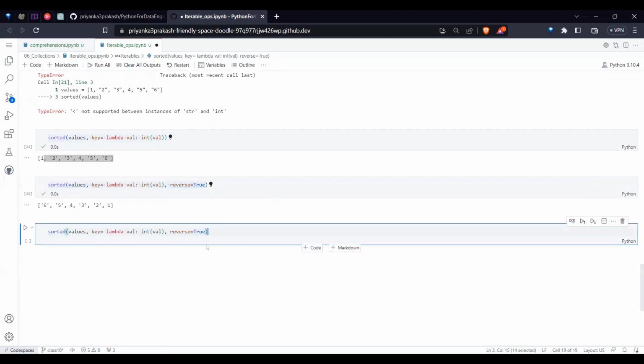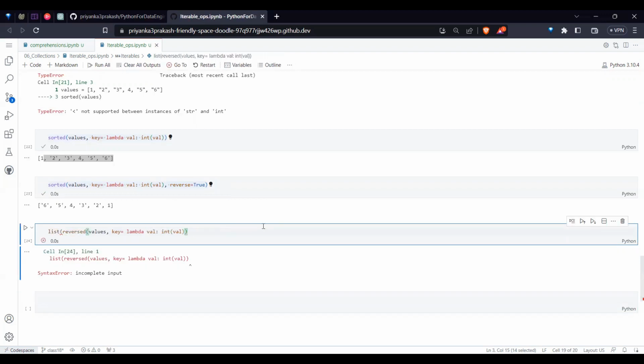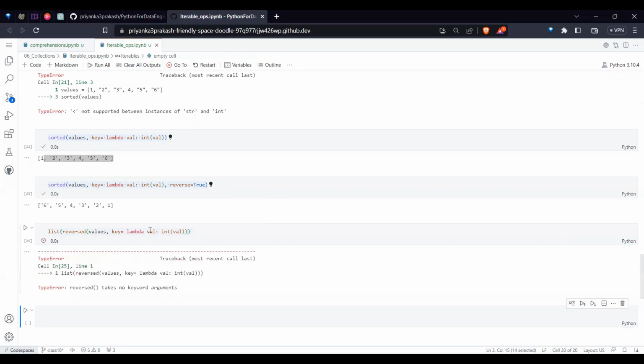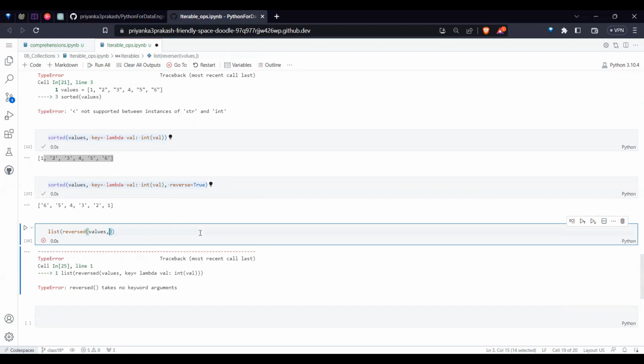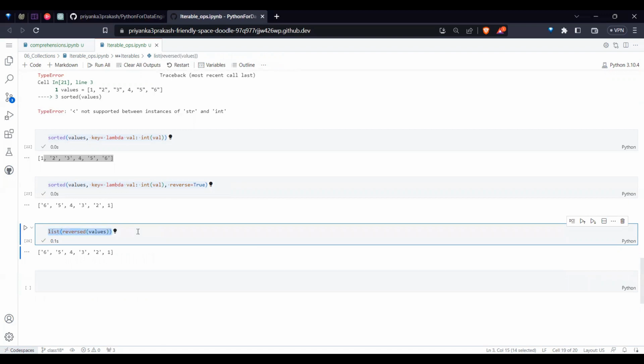And similarly, like lambda, there is something called reversed also. Reversed by default will not give the values. We need to convert to a list to see the values, right? With reversed we could also pass a key. It doesn't need reverse equal to true, because by default its job itself is to reverse the values. Incomplete input, I think one of the braces is missing. Reverse takes no keyword arguments. Okay. Yeah, it is taken by default. You don't pass anything. Fine.